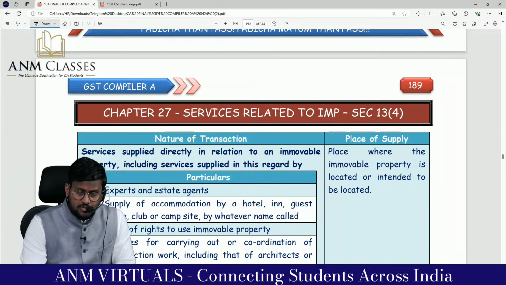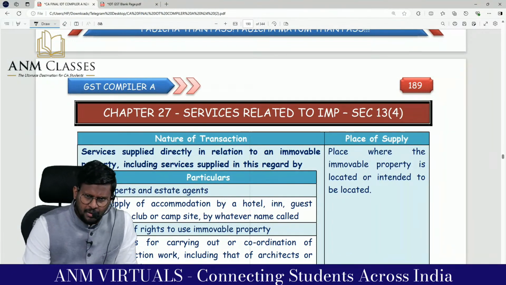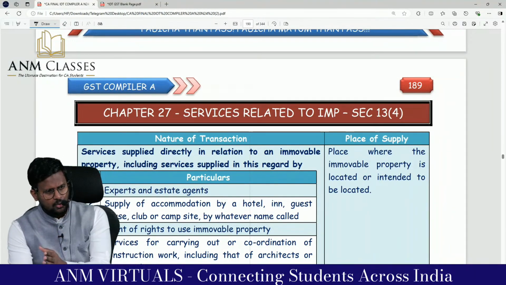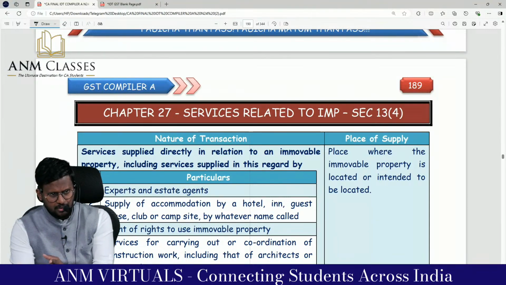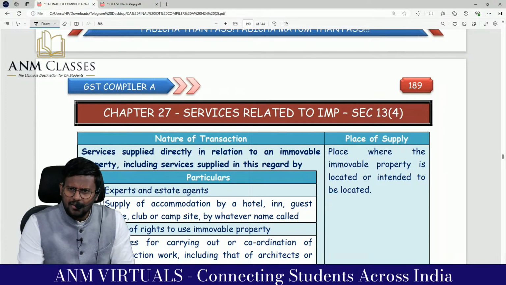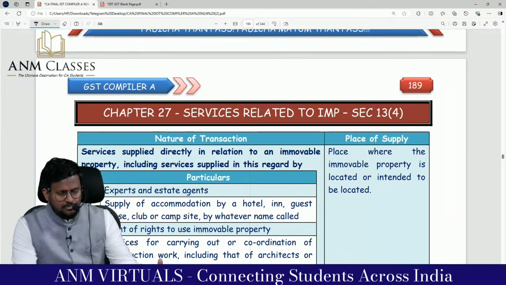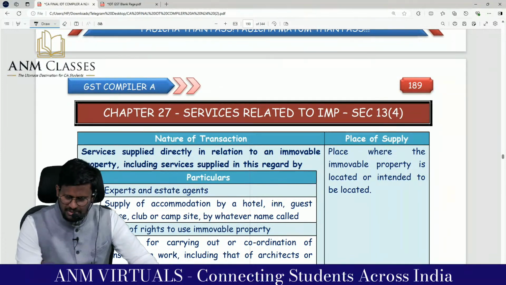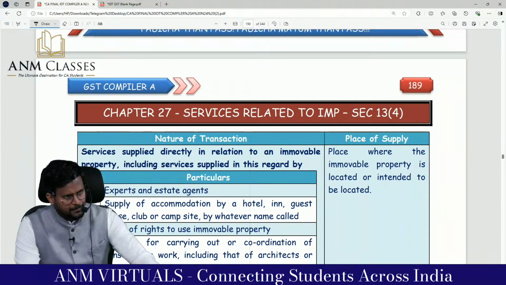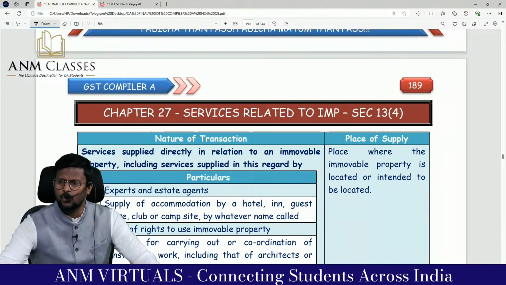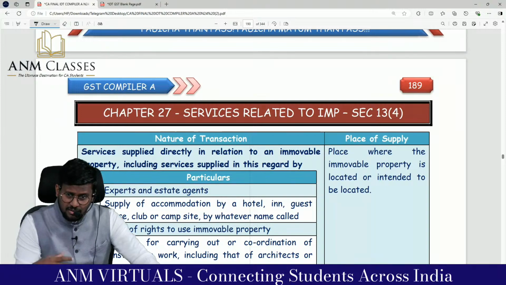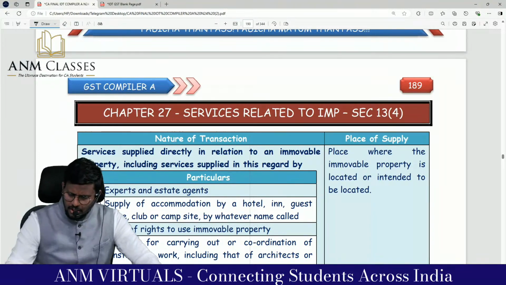So we are doing place of supply. In that we have done section 10, which is domestic transaction of goods. Section 11, international transaction of goods. Section 12, domestic services. Section 13: 13(1), 13(2), 13(3), 13(4).